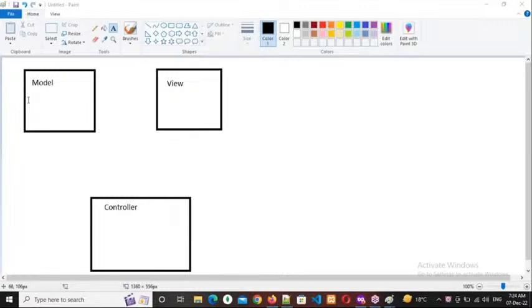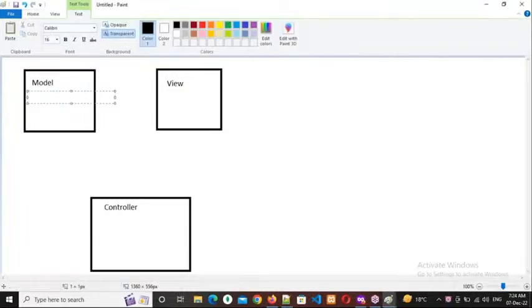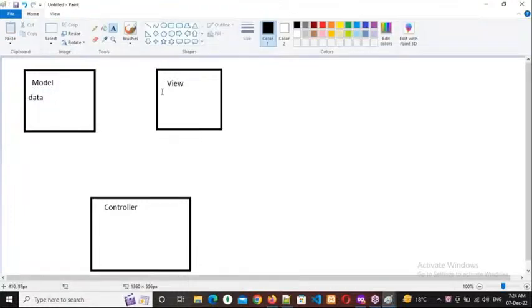So the model's purpose is connecting with the database and retrieving data from the database, data storage. That means dealing with data. Then what is the purpose of the view?